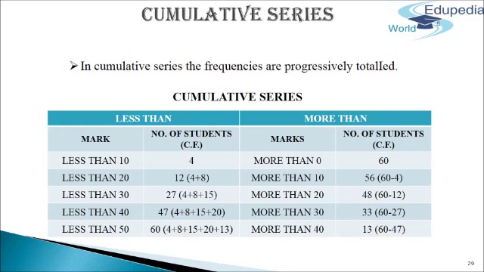In the same way, the students getting more than 0 marks are 60, more than 10 marks are 56, more than 20 marks are 48, and so on.